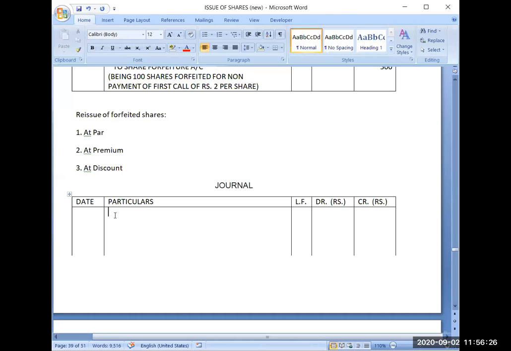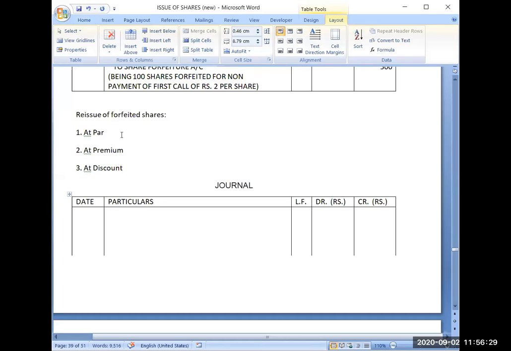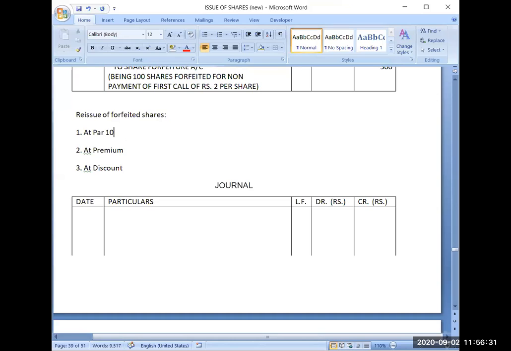So now, if I am issuing a rupees 10 share at the value of rupees 10, it means I am issuing shares at par. If I want to enter this transaction in one journal entry, one share issued of rupees 10 each at par.